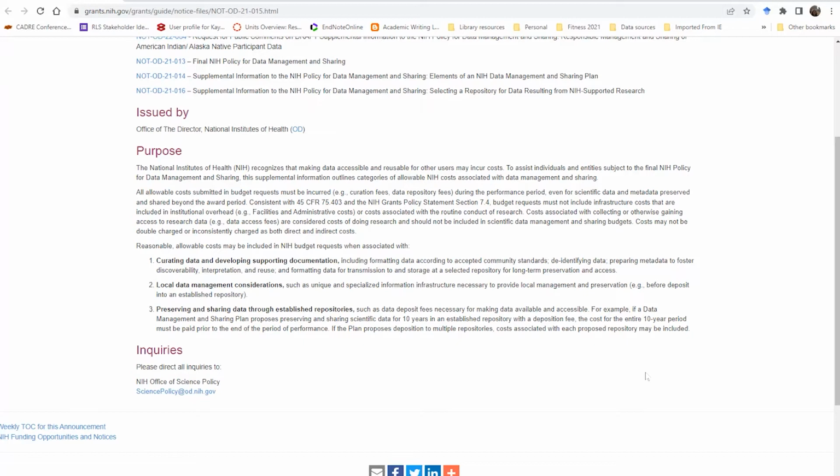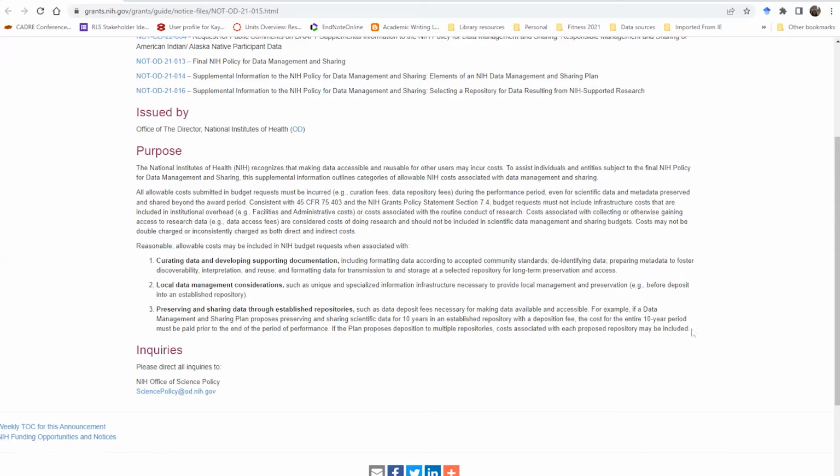Or it's also possible that if you are submitting to a repository that provides those services, you may want to look into that and find out, will they provide that service and does it cost, okay? Local data management considerations. Is there something during the course of the project that you need to pay for, storage or something of the sort? And then preserving and sharing through established repositories.